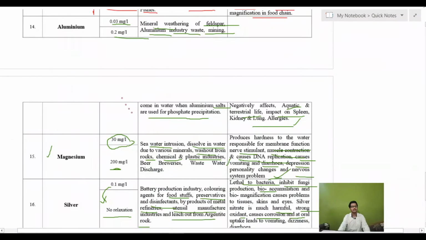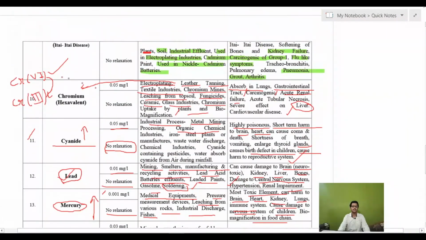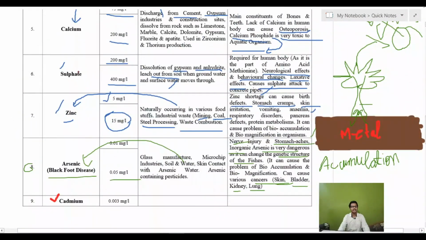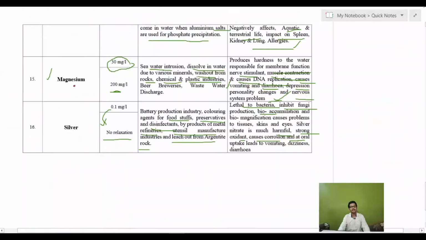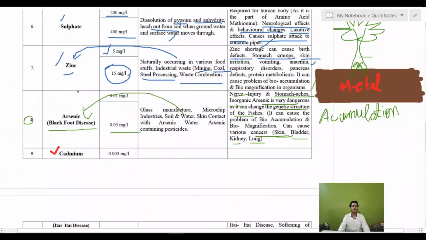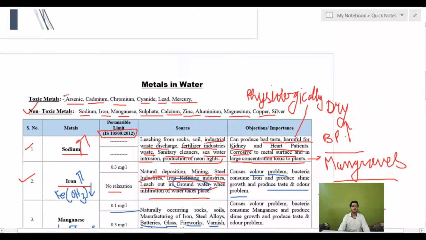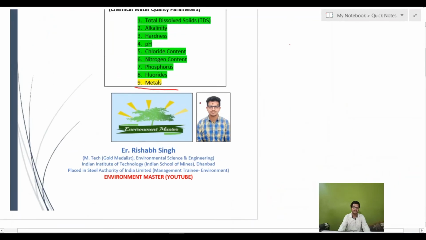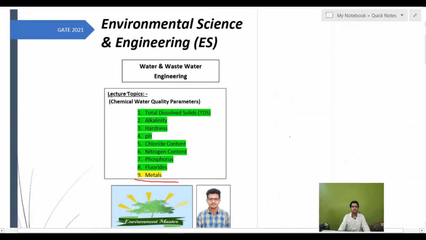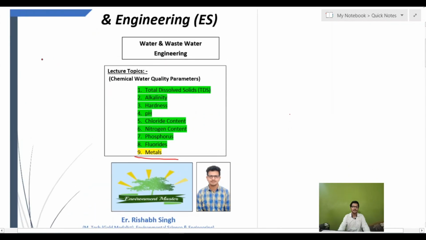So we have discussed the metals in water. We have discussed 16 metals, out of which some are toxic metals like arsenic, cadmium, chromium, cyanide, lead and mercury, and some are non-toxic metals like sodium, iron, manganese, sulfate, calcium, zinc, aluminium, magnesium, copper and silver. We have discussed these under water and wastewater engineering.